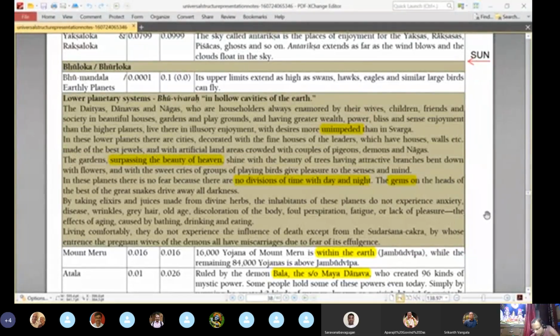Maya Danava is one of the characters we know from the Ramayana, right? He kidnaps Lakshman, I think, and takes him, and then Hanuman goes and saves him. So basically, it is demons who are residing here, and on some of the planets the inhabitants are Nagas, serpentine kind of people.